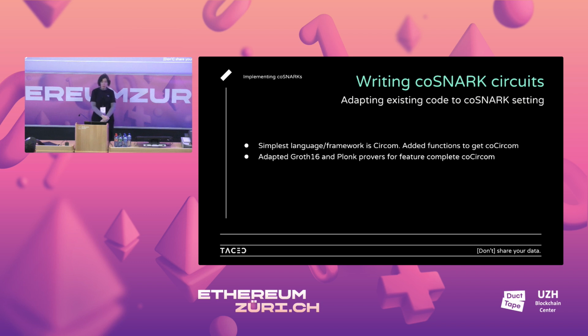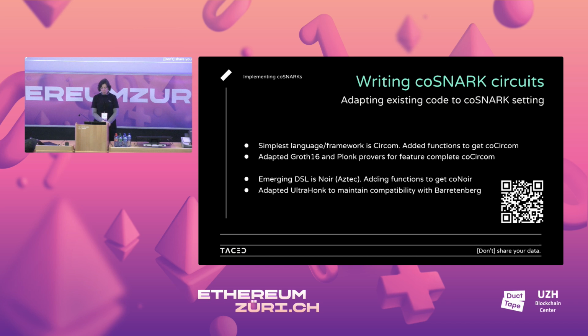And so we added functions to CIRCOM that allow you to generate SNARKs in an MPC environment. With these extra functions on top of CIRCOM, we got co-CIRCOM, collaborative CIRCOM. In CIRCOM, we adapted Groth16 and PLONK provers to work in an MPC environment. And so this gives you a feature-complete co-CIRCOM.